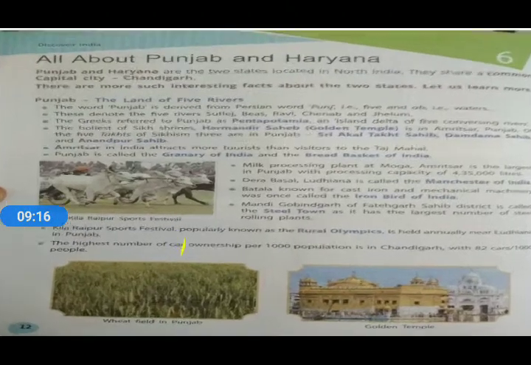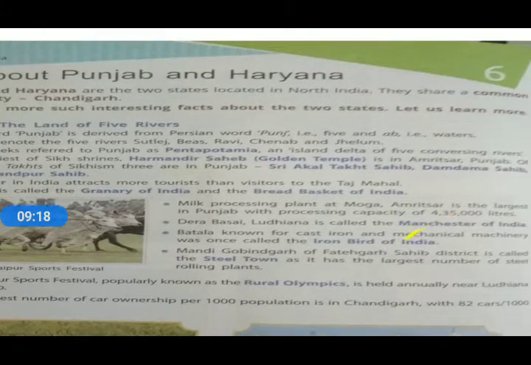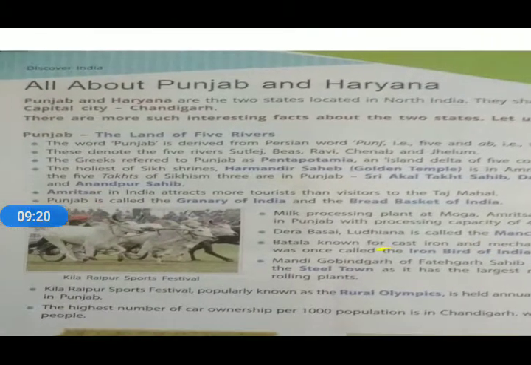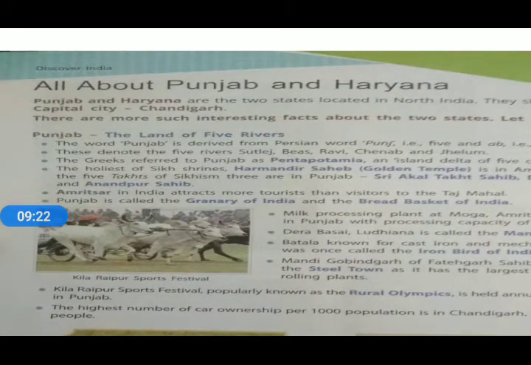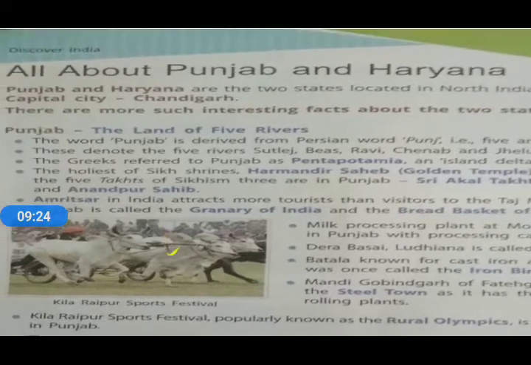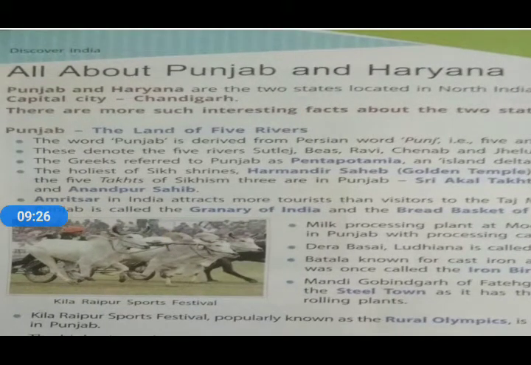Now we will move on to the next chapter, chapter number 6, all about Punjab and Haryana. That means in that chapter we have been given some key points or key features about these two states, Punjab and Haryana.